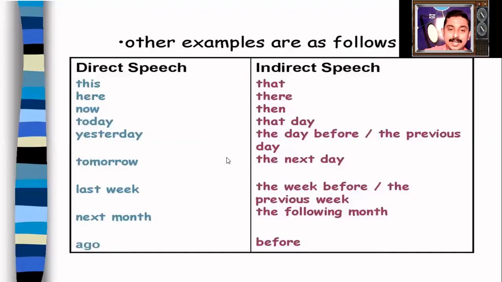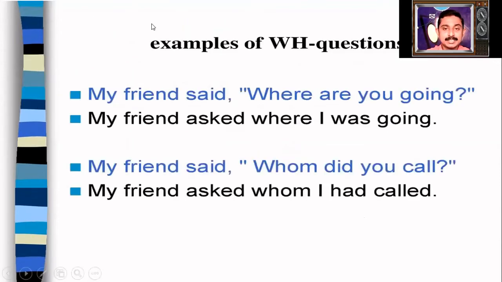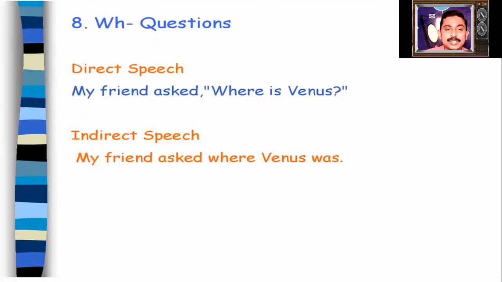Okay, now let us see the second type of sentence, that is interrogative sentence. How can we change an interrogative sentence? We have two types of questions. One is WH questions, the questions that start with a WH word like where, what, how, when, why. They are all known as WH questions. We have also the second type of question, that is yes or no questions.